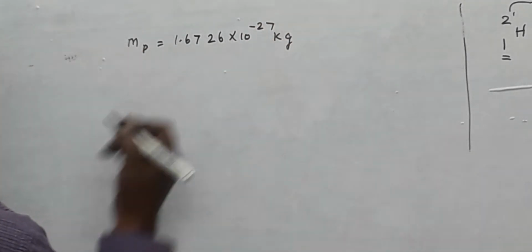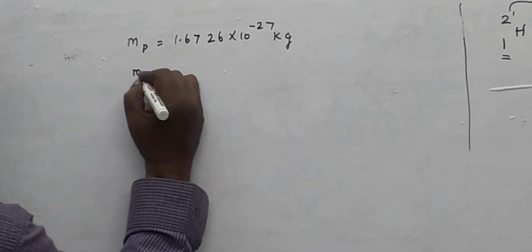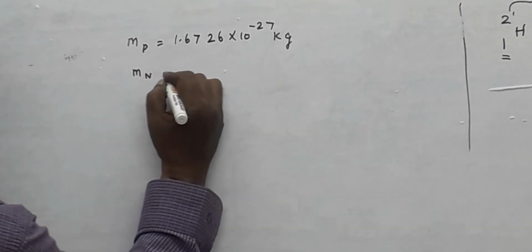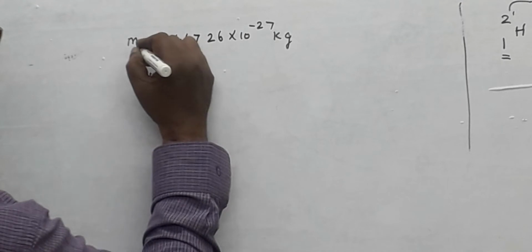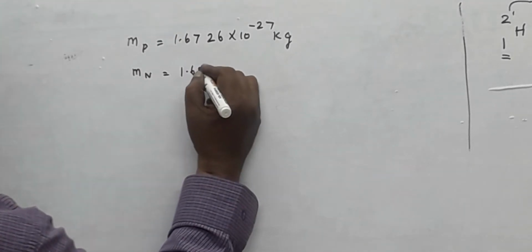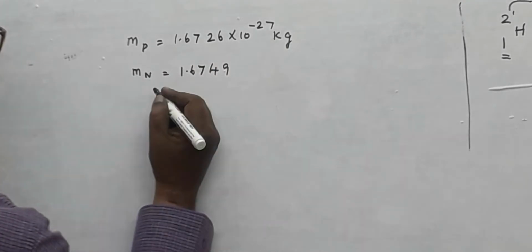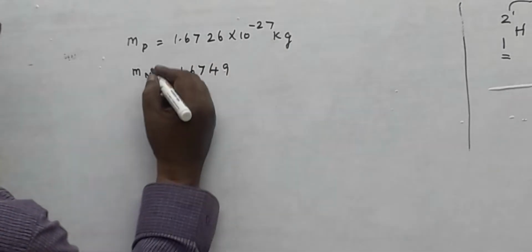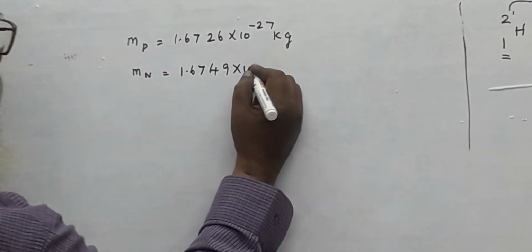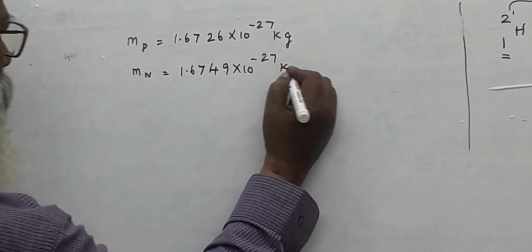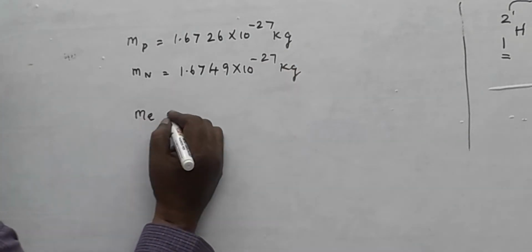This is called the mass of the proton. And the mass of the neutron is equal to 1.6749, slightly higher than the mass of the proton, into 10 power minus 27 kilogram.